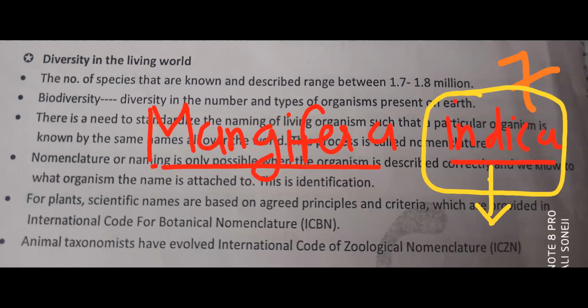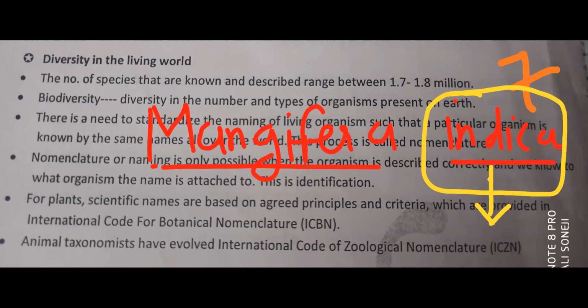That's why it was given the species name indica. The first name is Mangifera, then indica. Indica represents that this organism originated in India. So it's one characteristic feature of this organism.